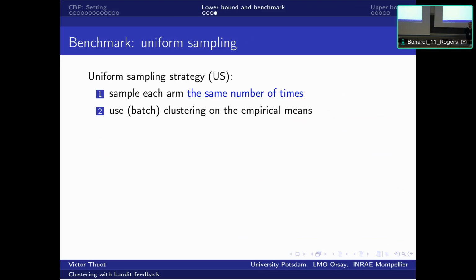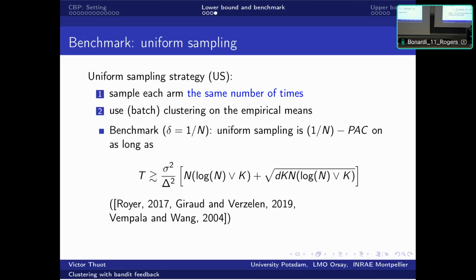And the second benchmark that I wanted to talk about is uniform sampling. So it's just to compare the problem to a supervised learning, to a non-supervised learning problem in the batch setting. So imagine that you sample each arm the same number of times. Then a good statistic would be to just consider the empirical mean of each arm and to cluster the empirical means of the arms with a batch clustering, for example k-means or something like that.